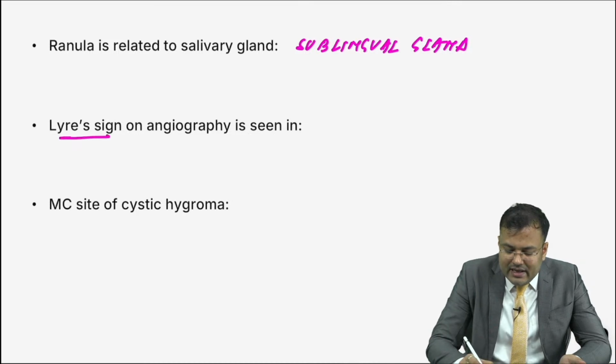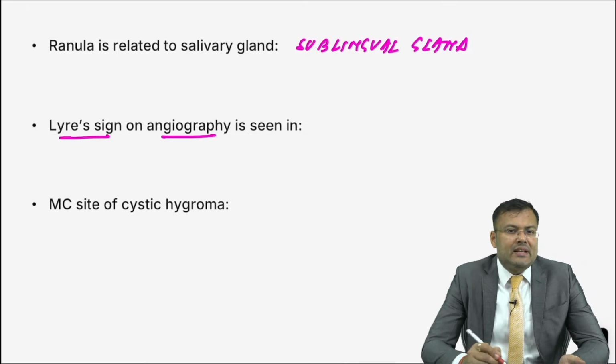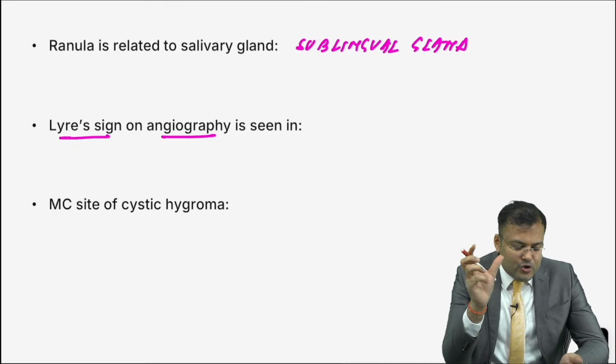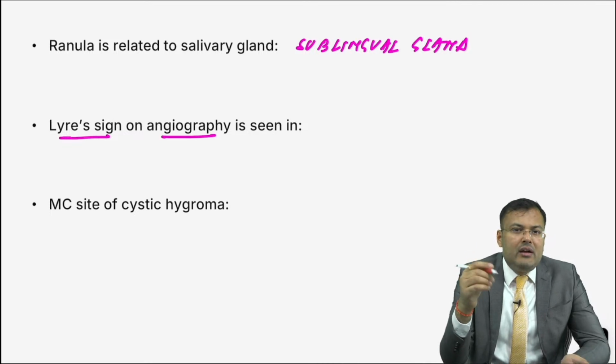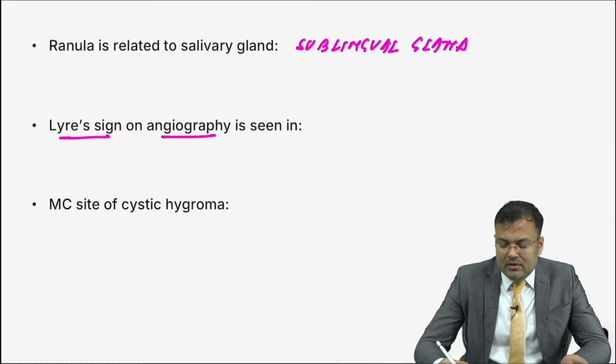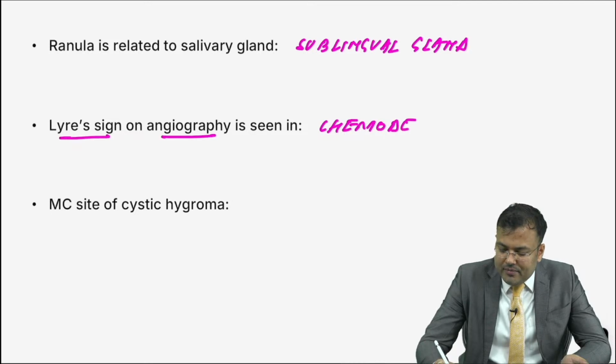Next, there is Lyre sign on angiography. It is seen in which tumor? What is Lyre sign? There is splaying of the carotid, so obviously the tumor is arising from the carotid. Guys, can you tell me the name? Carotid body tumor. Very good, Anil. First person to reply, Arnav Raghubanshi. That is chemodectoma. Carotid body tumor is also known as chemodectoma.